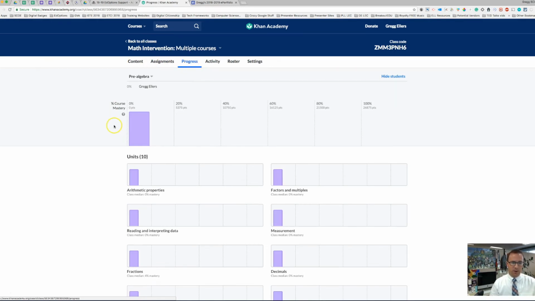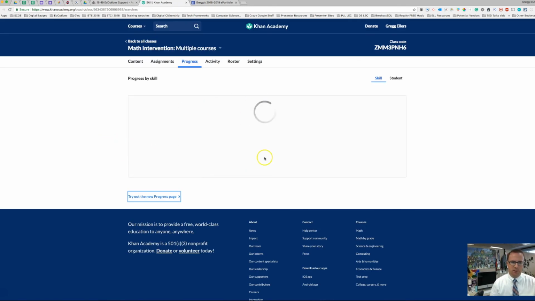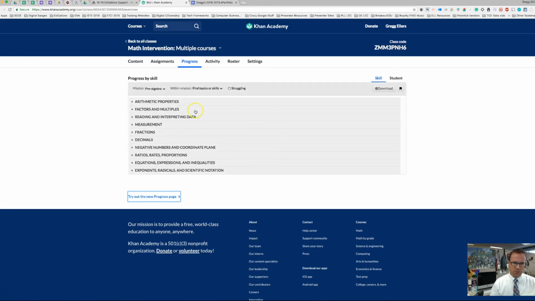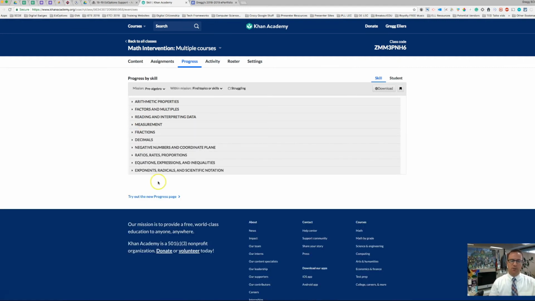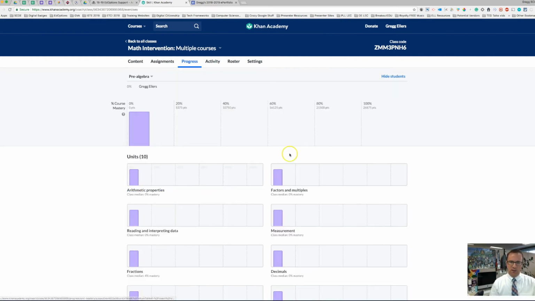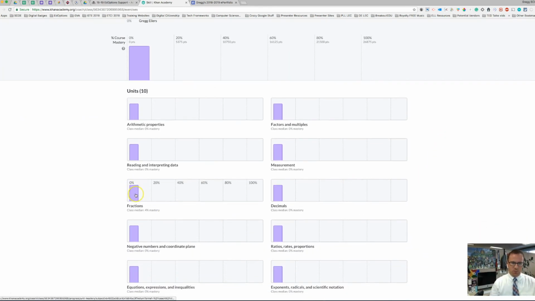I'm now in progress. And for some of you, it might come out in the old progress page, which looks like this. Now, if you like that look, feel free to stick with it. However, I'm going to recommend that you take a look at the new progress page because it gives a good, more overall look as to how your students are doing. So I can jump into fractions because that's what the students were just working on.